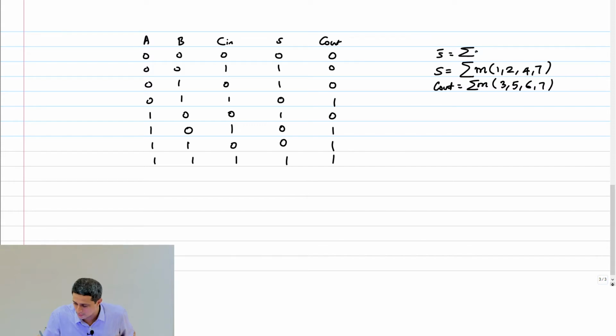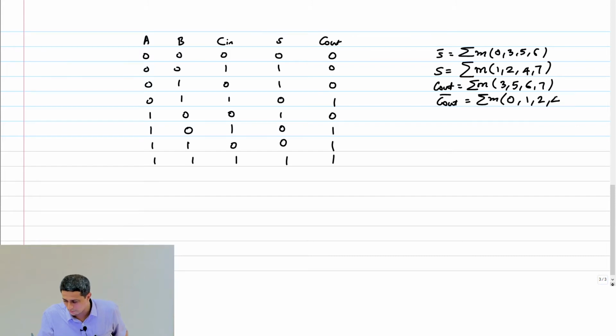This is summation of min terms 0, 3, 5, 6. C out bar is summation of min terms 0, 1, 2, 4. Okay.